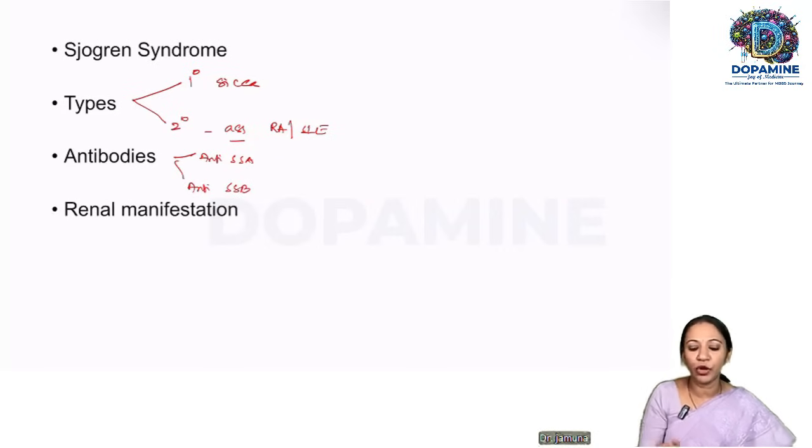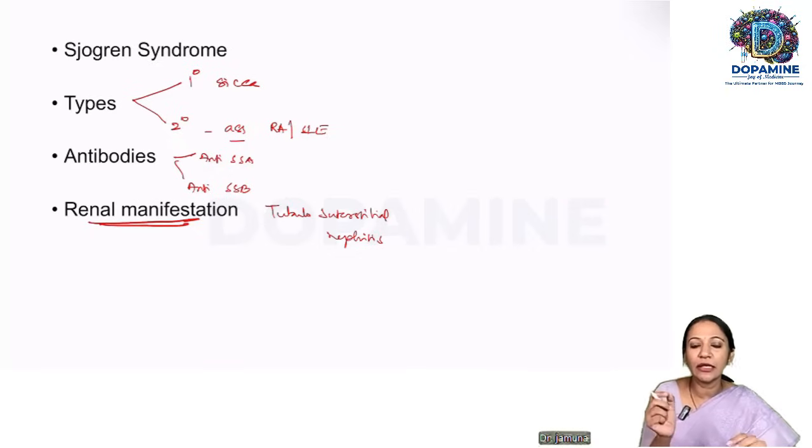And very, very important here, the renal manifestation. Please remember the renal manifestation of Sjogren syndrome, which is tubulointerstitial nephritis. So in patients with Sjogren syndrome, if the renal function is impaired, then we have to look for tubulointerstitial nephritis. Here, the glomeruli will be perfectly normal, whereas the tubules and interstitium will have an intense lymphocytic infiltration, which will damage the tubules and interstitium, which is the cause of morbidity in patients with Sjogren syndrome.